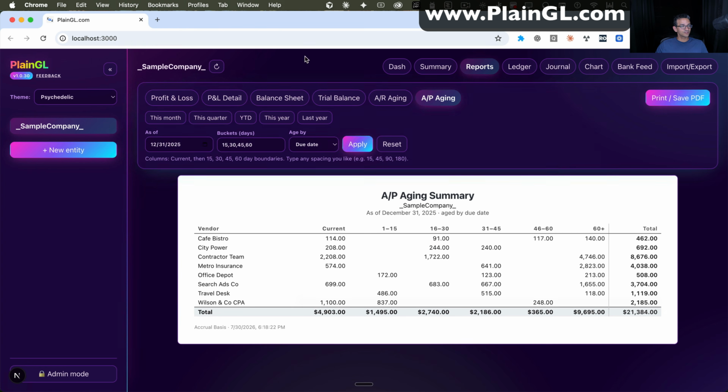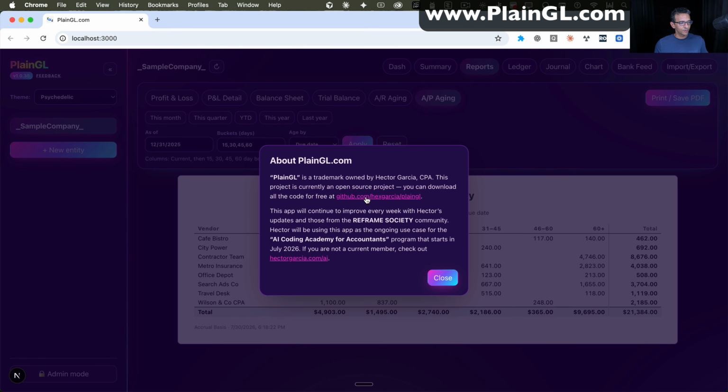But this is just a really, really good example of how you can use AI to build your own apps. And again, I think it's very useful when you start with a core base, with this core base of PlainGL that I'm building. And again, you will have access to every single change I make for free. It's out there. You just go into PlainGL.com, click on that feedback button, and then you should be able to click on that button there to download that.